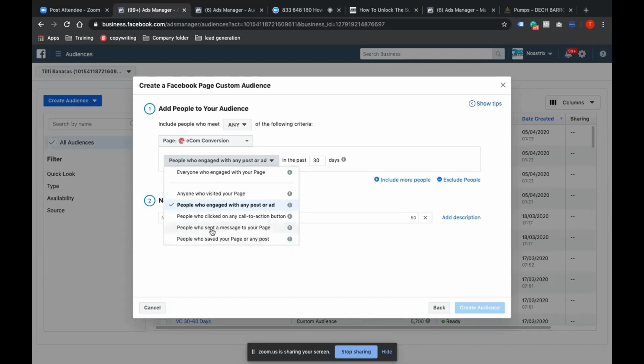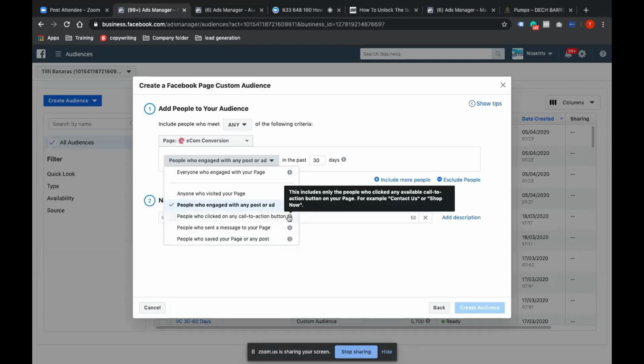Now remember this thing, people who sent a message to your page. Let's say you're in the service industry and a lot of times people inbox you for queries and all those things. You may want to run a branding ad or retargeting ad to them just to make sure that you are a brand, or you may want to re-engage them also.